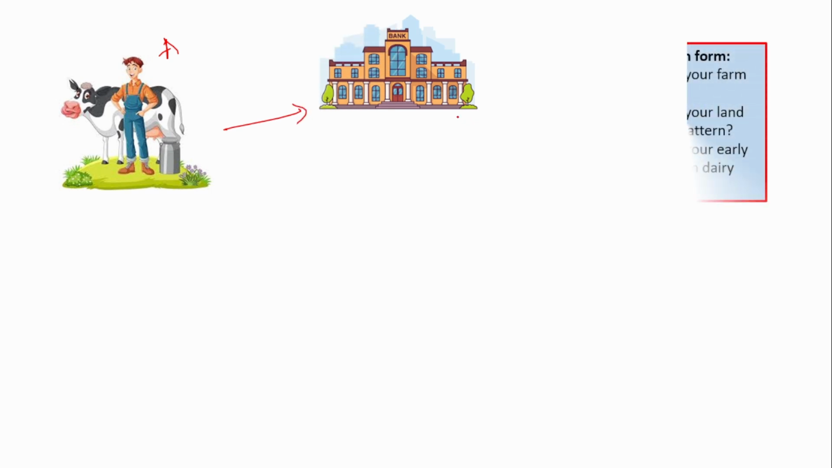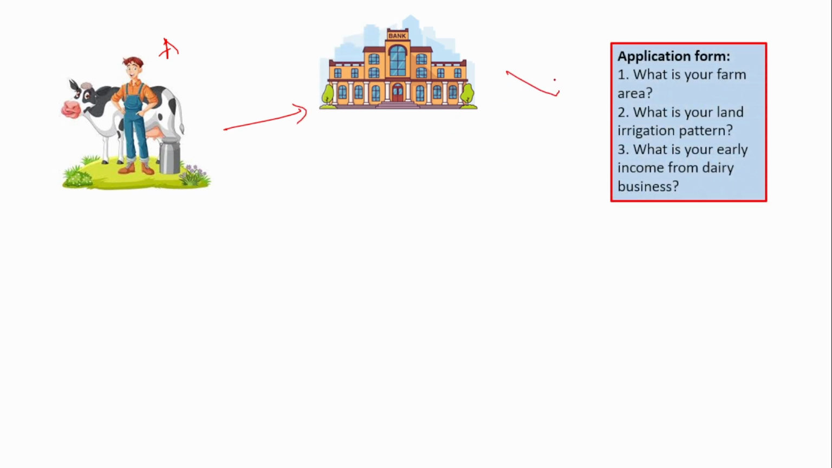Now, what is this Unified Lending Platform? Say there is a farmer A. He is a dairy farmer. He wants a loan, so he visits the nearby bank. The bank manager hands over this application form to customer A.